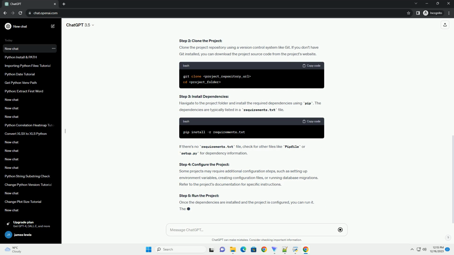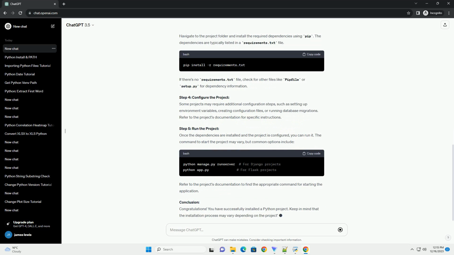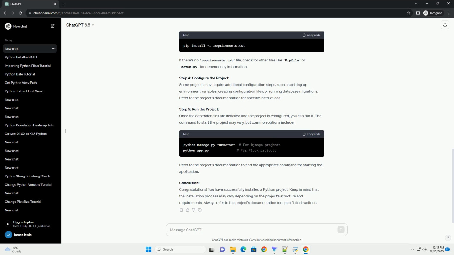Prerequisites. Before we begin, make sure you have the following installed on your system. Step 1. Set up a virtual environment, optional but recommended. Setting up a virtual environment is good practice as it helps manage dependencies for different projects. Open your terminal and navigate to your project folder. Then, run the following commands.